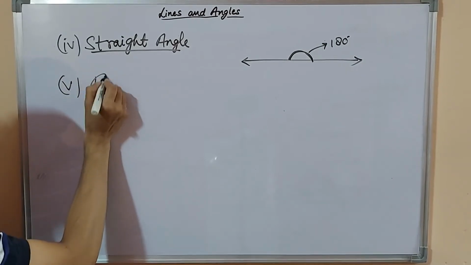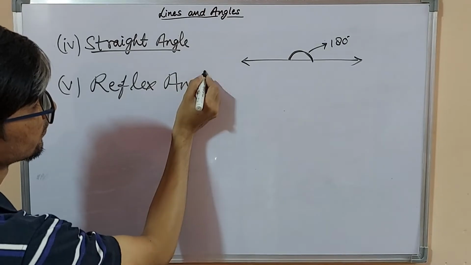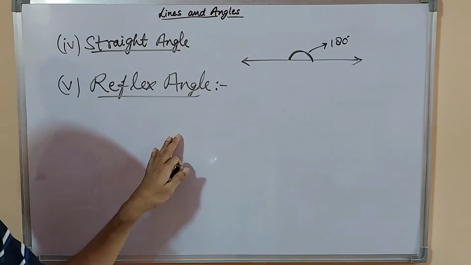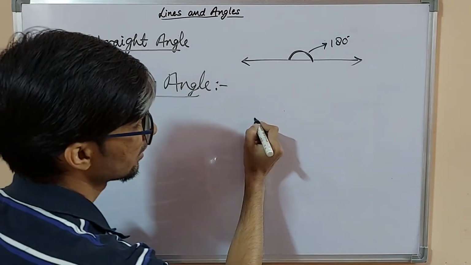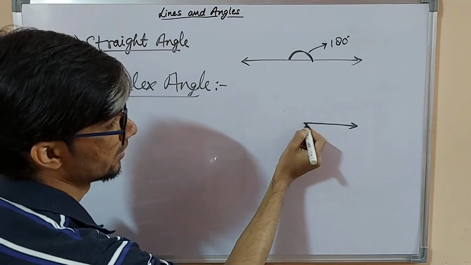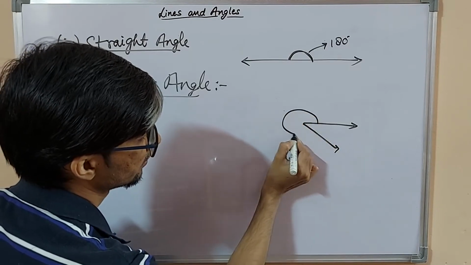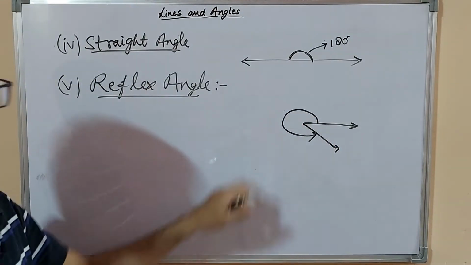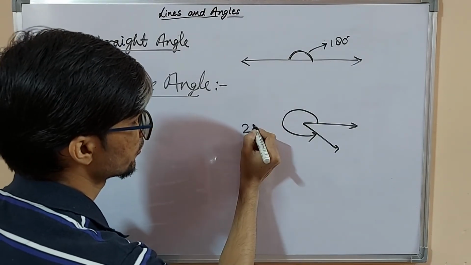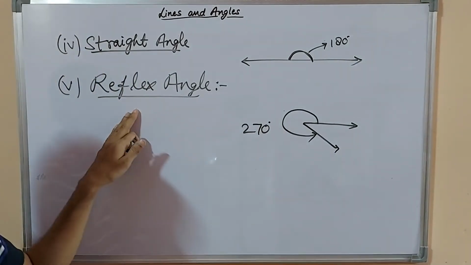Next is the reflex angle. What is a reflex angle? This is a line. If we make an angle from here to here, like 270 degrees, 280 degrees, it will be called a reflex angle.